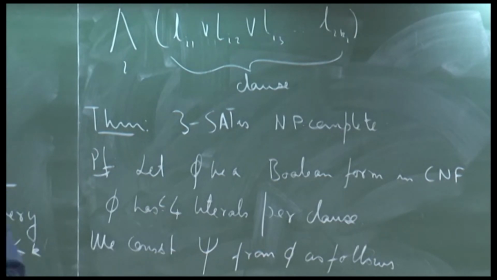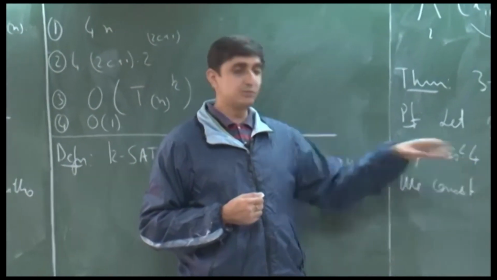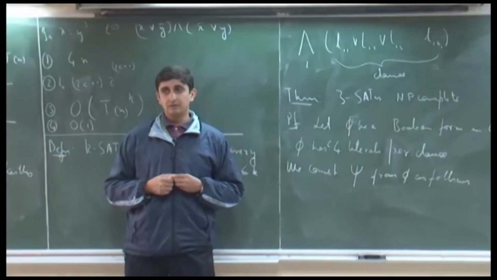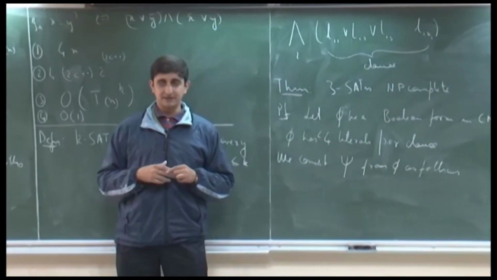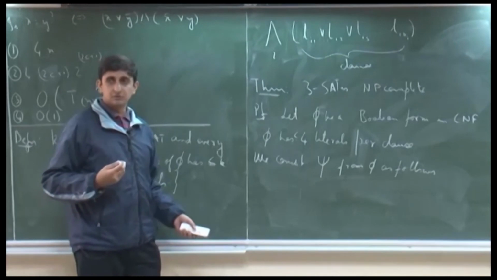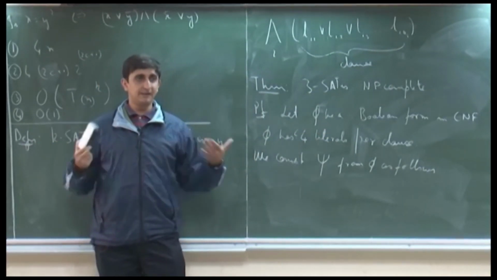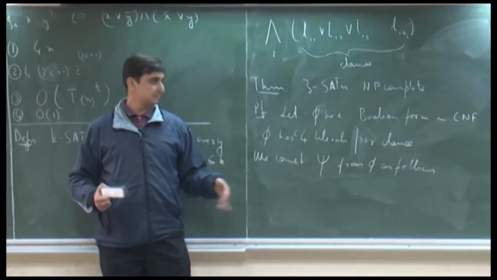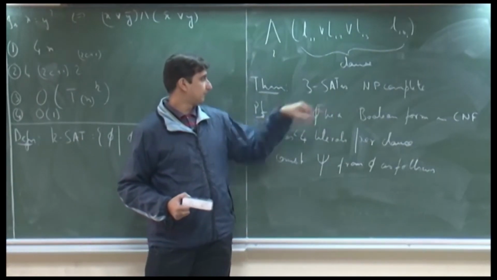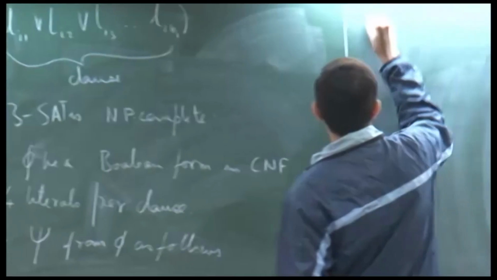Let us just assume that for the time being. In general, you are right, it can have an arbitrary number of literals, but let us just look at the case when it has at most 4 literals. We will look at the general case later on. The idea is that we go clause by clause. We pick each clause in phi and we reduce it to a set of clauses that are instances of 3 SAT.